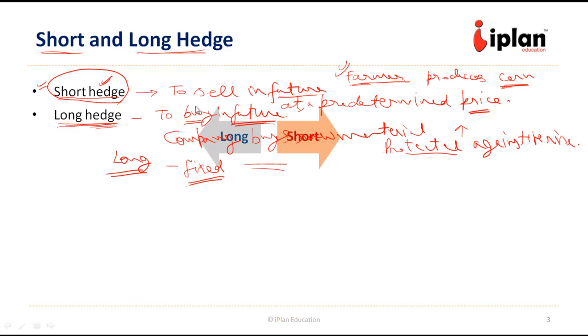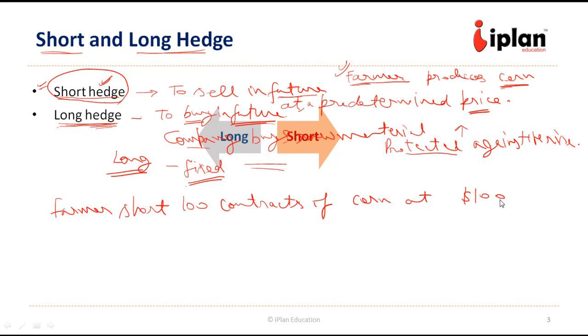Now let us assume that the company was buying, say, corn itself from the farmer, and the farmer was short, say, 100 contracts of corn at, say, $100 per contract, and the company was long because it has to buy the same 100 contracts of corn at $100 per contract.